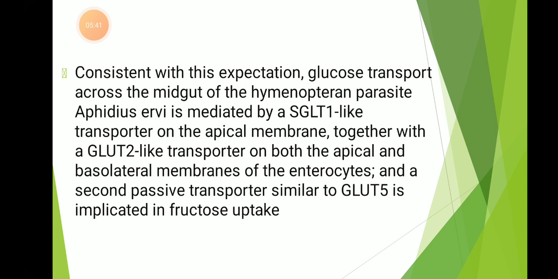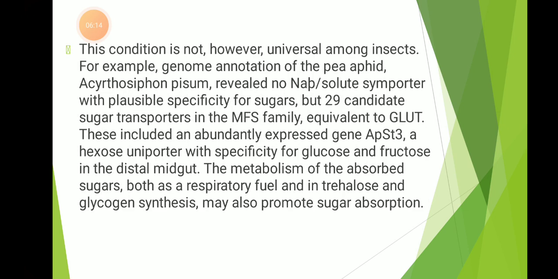Consistent with this expectation, glucose transport across the midgut of the hymenopteran parasitoid Aphidius ervi is mediated by the SGLT1-like transporter on the apical membrane together with a GLUT2-like transporter on both the apical and basolateral membranes of the enterocytes, and a second passive transporter similar to GLUT5 is implicated in fructose uptake. This condition is not, however, universal among insects.